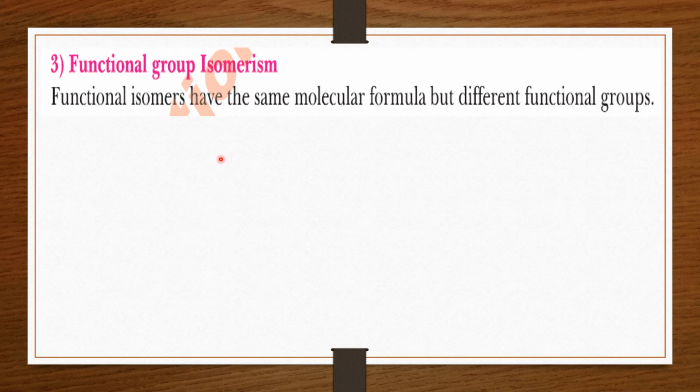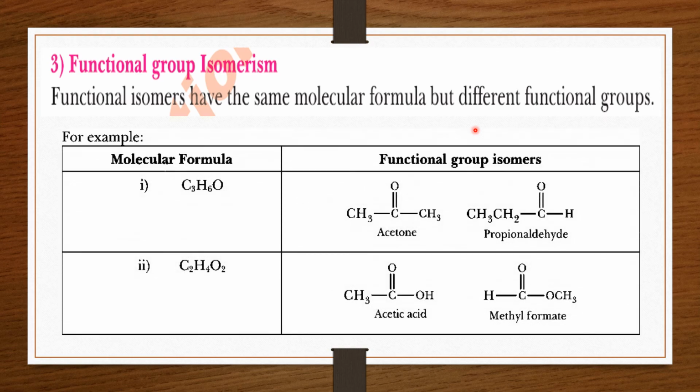Third is functional group isomerism. In functional isomers, the compounds have the same molecular formula, but their functional groups are different. As you can see, the molecular formula of the compound is C3H6O. When you see this molecular formula in the structural form, there will be two different families present. One is acetone.